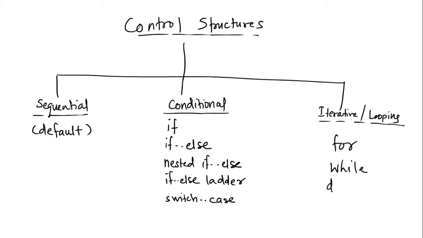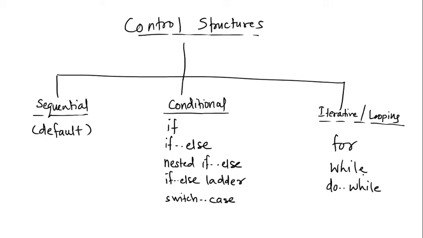Along with the while loop, we have its counterpart, that is the do while loop. The only difference is while is called entry control because you check the condition at the entry, whereas do while is called exit control. You check it at the exit. Okay, so that is basically while and do while. Okay, so my dear friends, this is what we can understand as an outline of control structures.